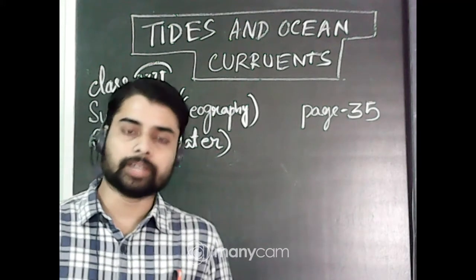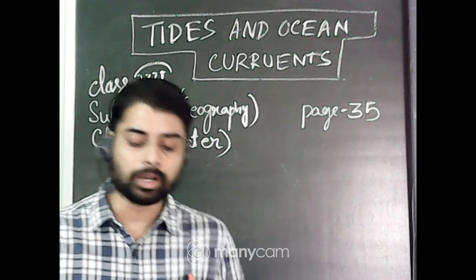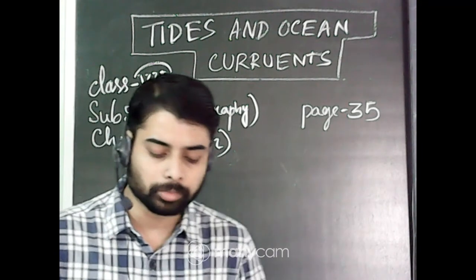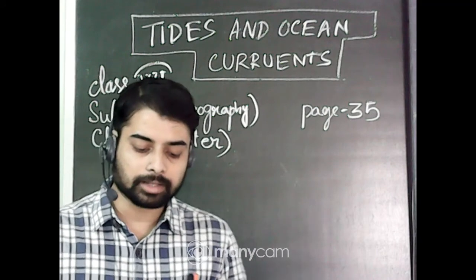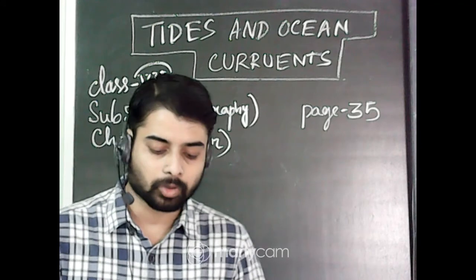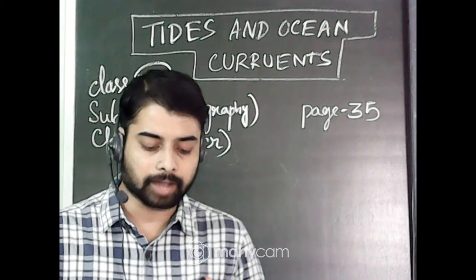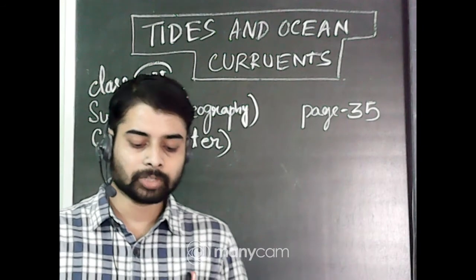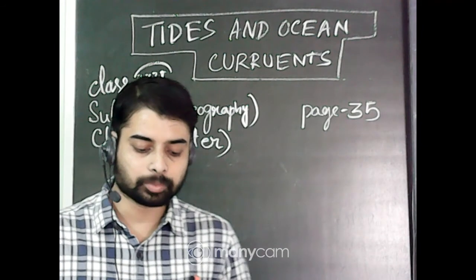Mostly this occurs at the time of full moon and new moon night. Full moon means Purnima and new moon means Amavasya. On these occasions the sun, the moon and the earth are in the same line, and the tides are highest. So these tides are called spring tides.